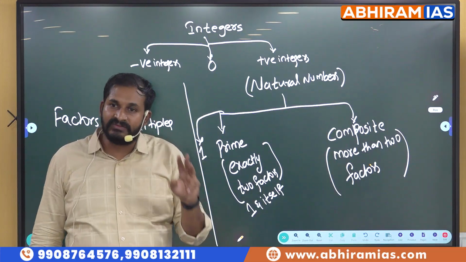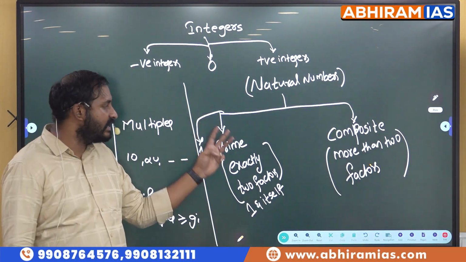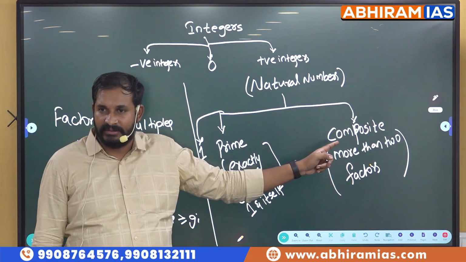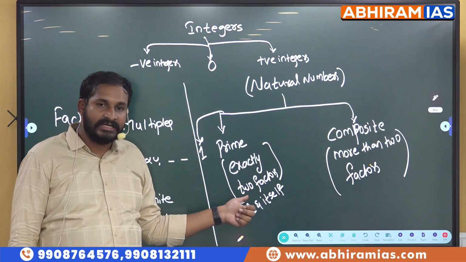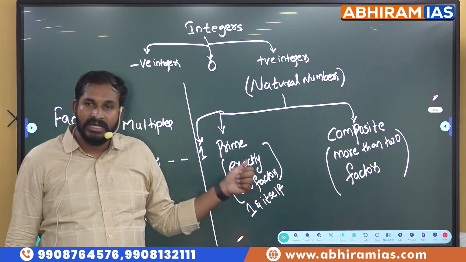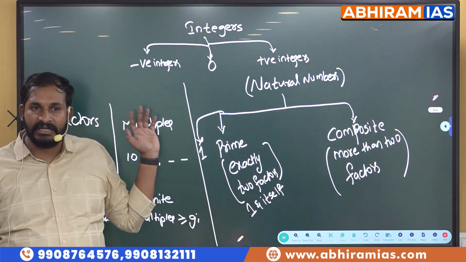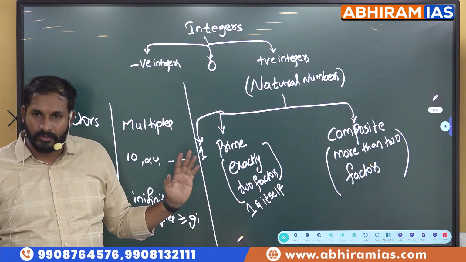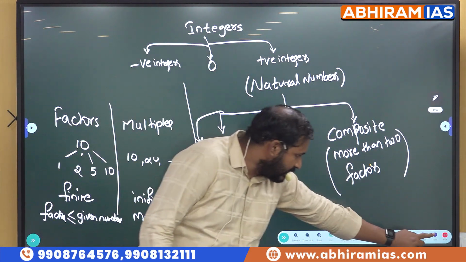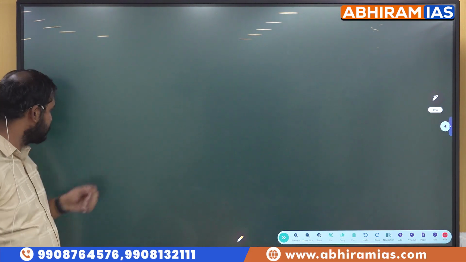These natural numbers, once again, based on factors, are divided into three categories: 1, prime numbers and composite numbers. Those which have exactly two factors are prime numbers, those which have more than two factors are composite numbers, and 1 is a separate entity. It is neither prime nor composite. Clear for everyone? Terms and terminology, right? Next, we will see a few things about this.